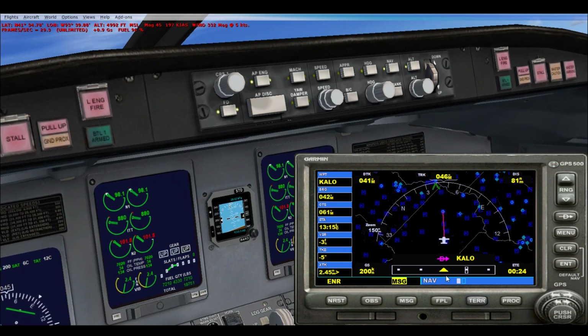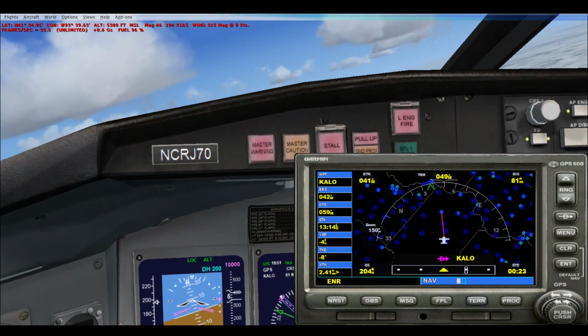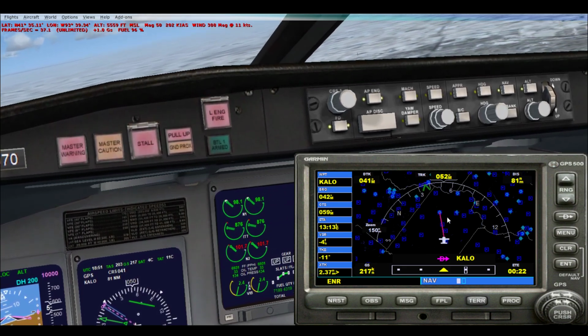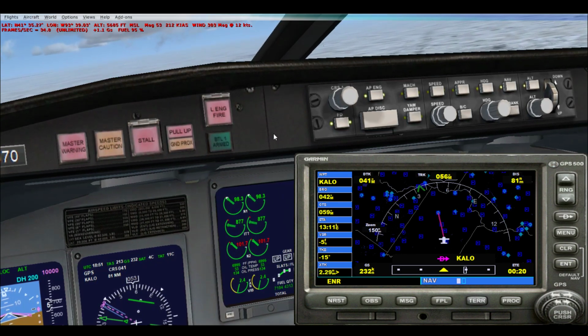Boom. Now you can sit back and relax, because right now the autopilot is taking over all control of the plane. It'll follow this line to Waterloo. It will hold us at 10,000 feet, which we inputted as the altitude.